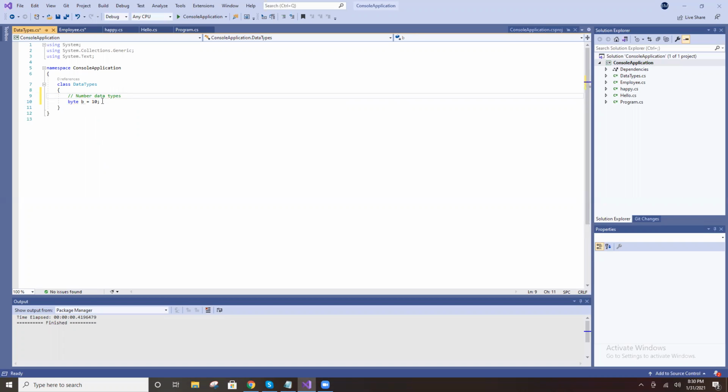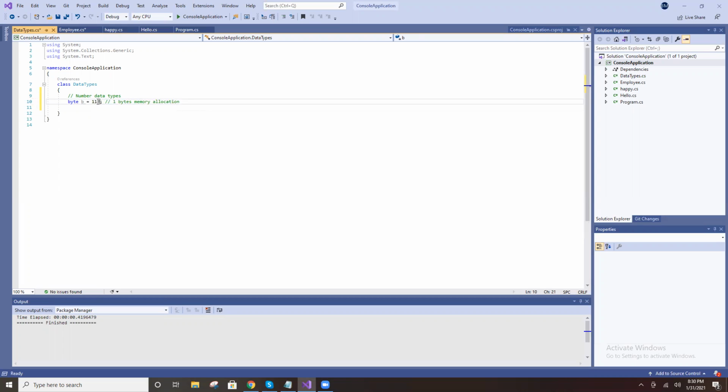This many data types are available. As of now, byte is one data type. You can store numbers only. Byte is only for numbers. So you declare a byte, and you can store 10. Internally there is 1 byte of memory allocation. You declare byte, now 1 byte memory allocation.